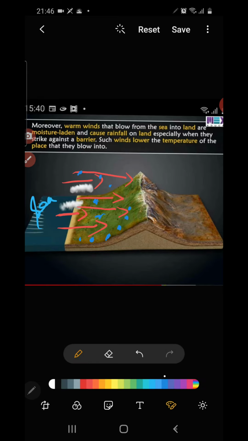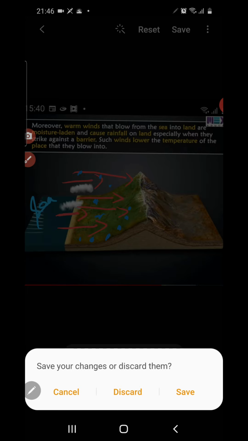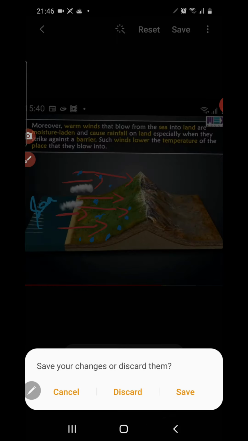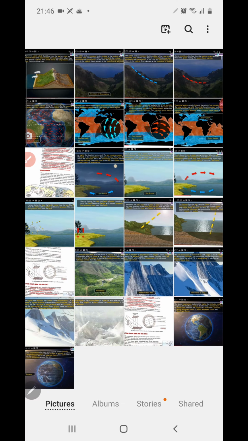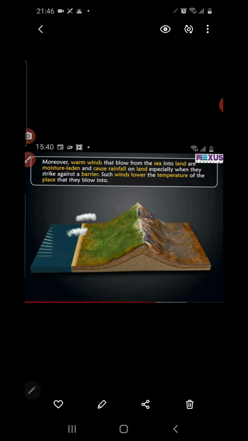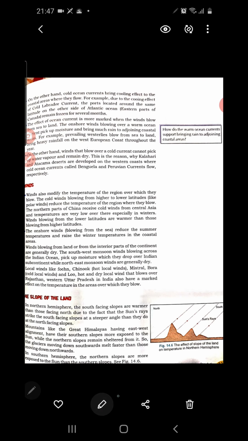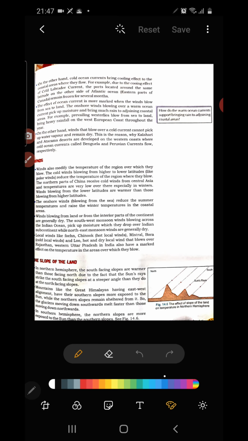So in this way wind is also a factor, and at the same time wind which is moving from the warmer region can make the region warm, just like during summer season when Loo is there, no? When it blows, it makes the region extremely hot, so heat waves. So let's go through the points here, how the wind is affecting the temperature of a place.